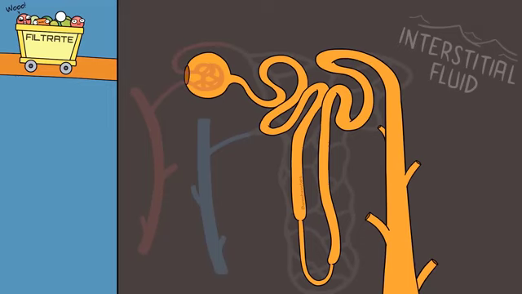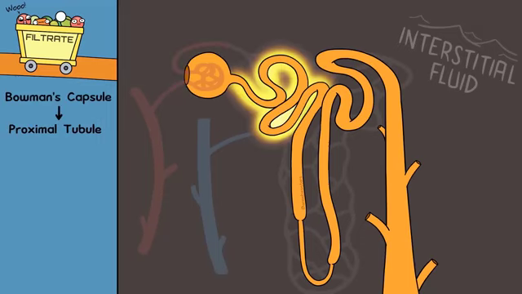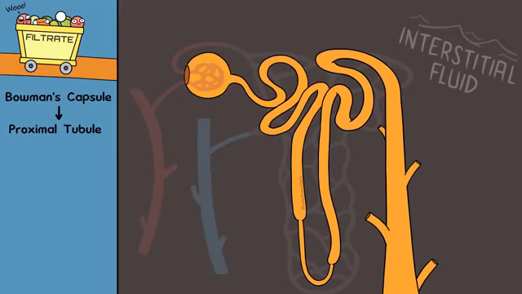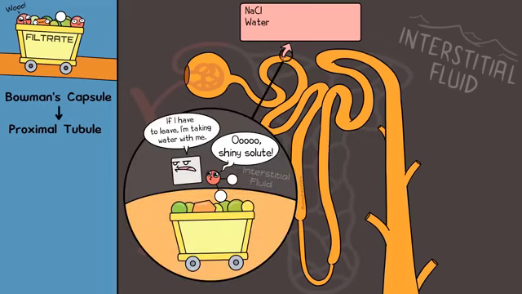Let's go. We're going from the Bowman's capsule to the proximal tubule. Proximal can mean near, and it is the tubule nearest the glomerulus. Important because there is another tubule later on. In this proximal tubule, NaCl moves to the interstitial fluid. A little about NaCl, it is a salt. I'm going to say NaCl in this video a lot, but realize that to enter or leave, the Na and Cl can separate to go through separate proteins. Water will follow by osmosis, which makes sense as this area is hypertonic due to the NaCl. Therefore, we say salt and water are reabsorbed because they're not staying in the nephron here. They're going to the interstitial fluid.